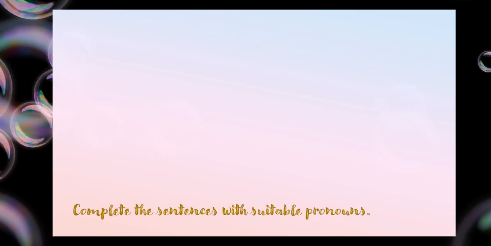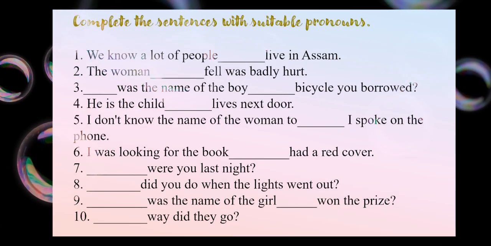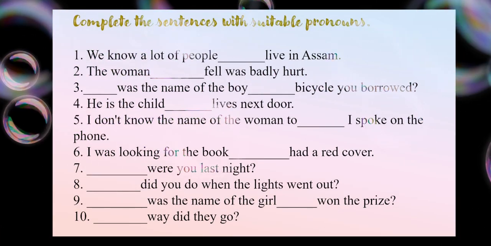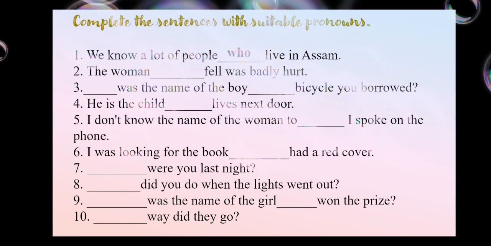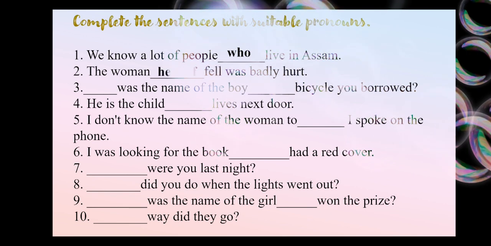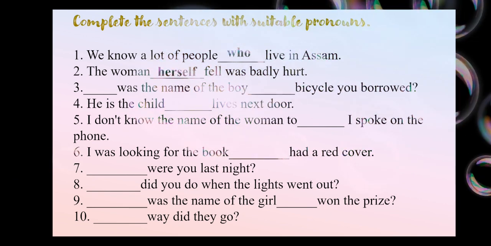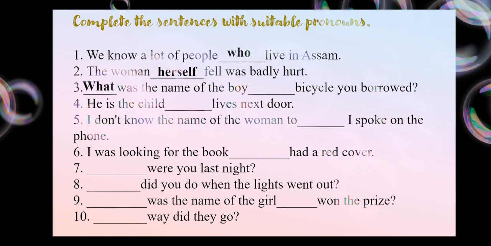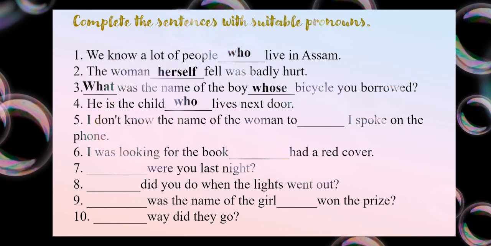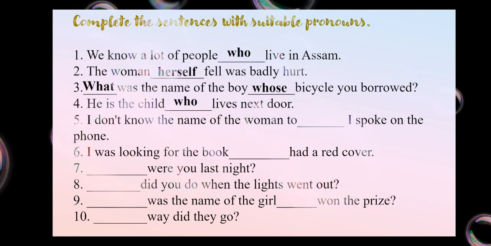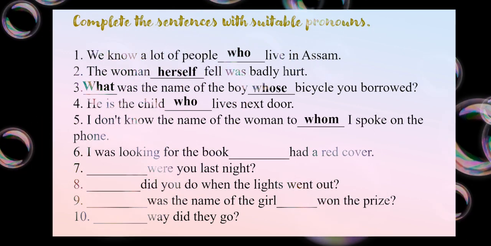Now we'll go to the let us write part. Okay, in the box 1, complete the sentences with suitable pronouns. We know a lot of people who live in Assam. The woman herself was badly hurt. What was the name of the boy whose bicycle you borrowed? He is the child who lives next door. I don't know the name of the woman to whom I spoke on the phone.